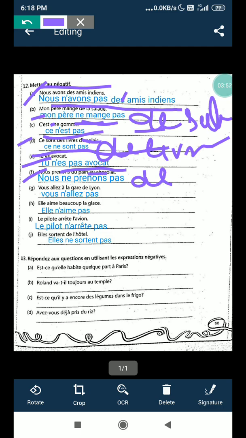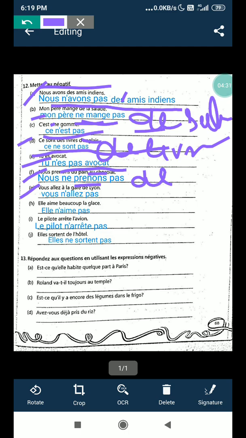You only have to see these things. The rest of the sentence will be the same, there will be no change. Only you have to see the formula which I told you: un, une, des change into de, or du, de la, de l' all will be changed into de. Then G part: vous allez à la gare de Lyon. Vous n'allez pas à la gare de Lyon. You don't go to the station of Lyon.